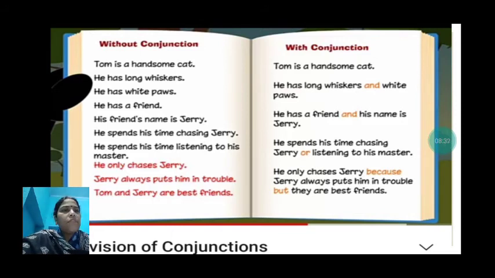Then he has a friend. His friend's name is Jerry. So he has a friend and his name is Jerry. There we have added information about his friend.